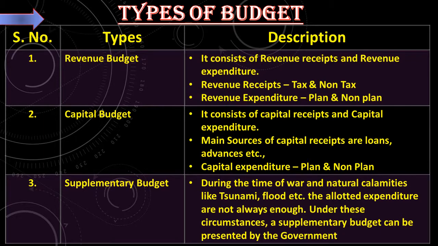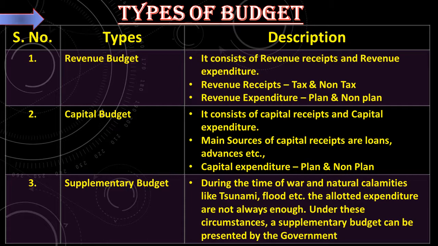Let us see the different types of budget. The first type is revenue budget. It consists of revenue receipts and revenue expenditure. The revenue receipts can be categorized into tax revenue and non-tax revenue. Revenue expenditure also is categorized into planned revenue expenditure and non-planned revenue expenditure.